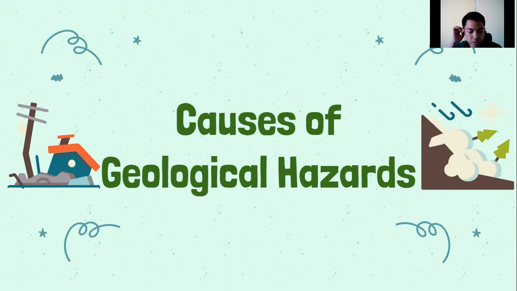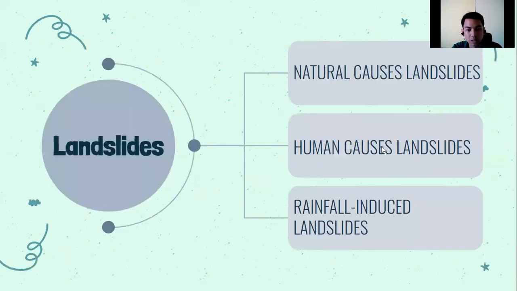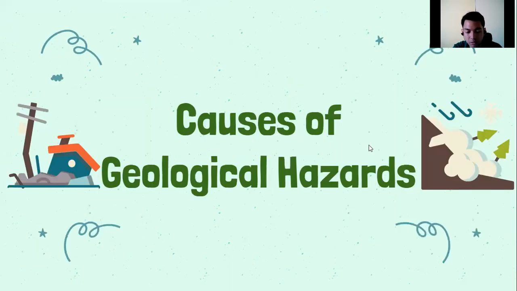So, natural causes of landslide can be due to climate, earthquake, weathering, flooding, volcanic activity, forest fires, gravity, while human triggered landslide in mining or clear cutting trees.